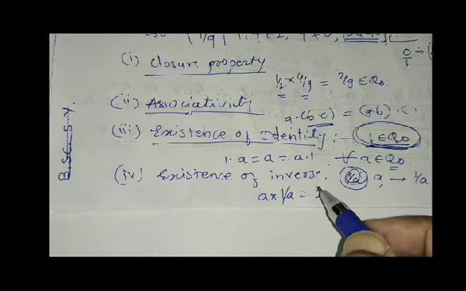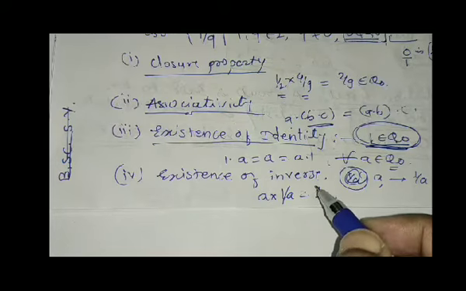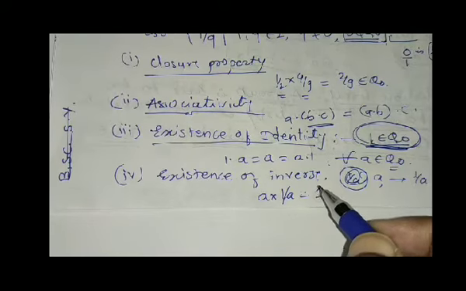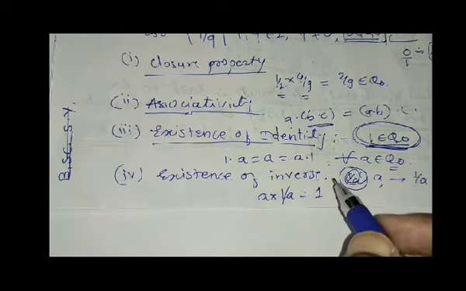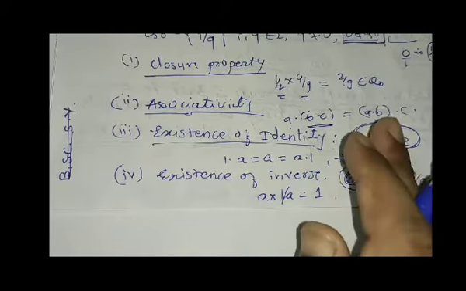So any non-zero rational number has a non-zero inverse element with respect to multiplication.